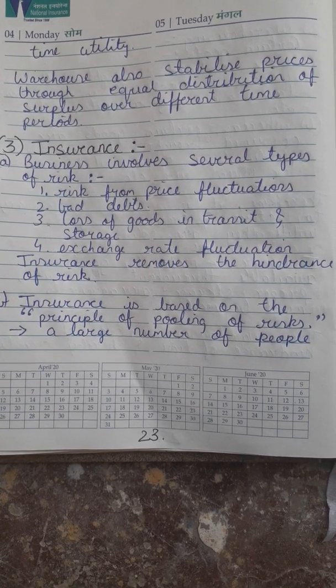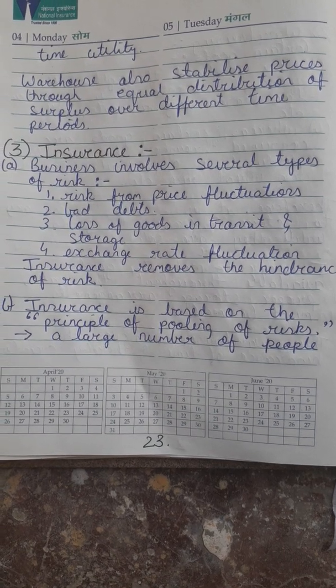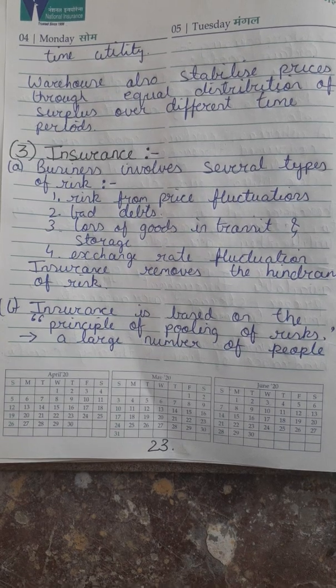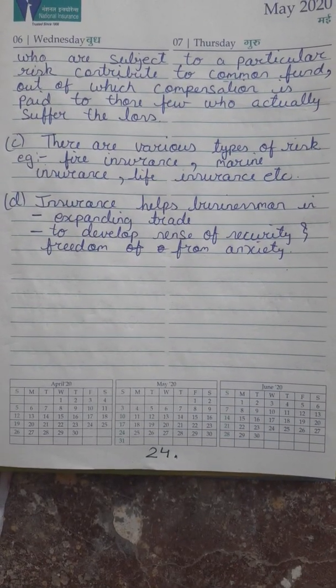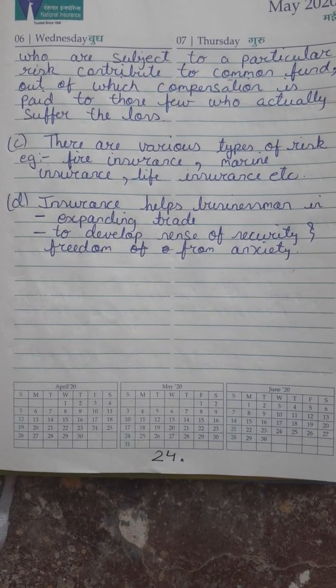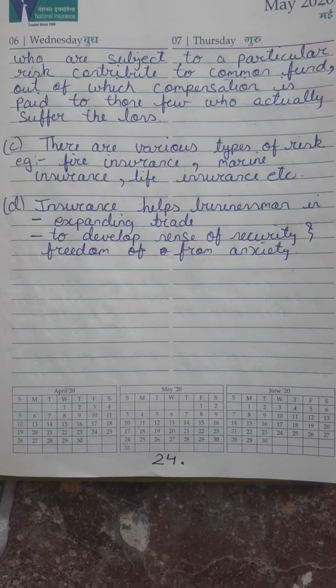Insurance is basically based on the principle of pooling of risk. The principle of pooling of risk means that a large number of people who are subject to a particular risk contribute to a common fund, out of which compensation is paid to those few who actually suffer the loss.